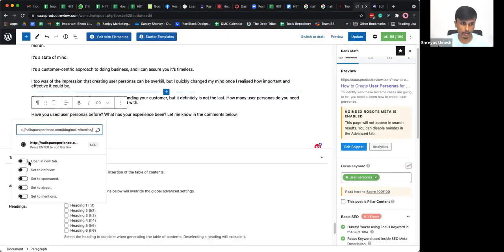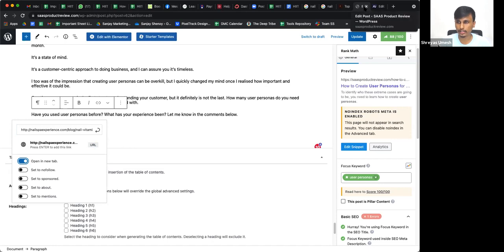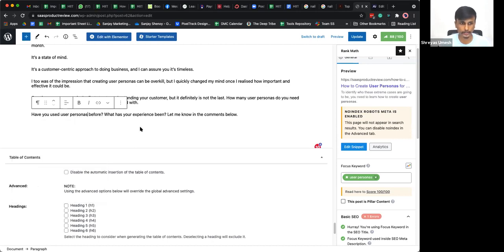Once you do that, if it is an internal link, you can turn this toggle off, which says open in a new tab. If it is an external link, you can click on this toggle so that people don't leave your website, right? Once they click on this link, a new tab opens up in your browser and people can open up external links. But if it is an internal link, you can turn this off, right? Forget about all of those other options here. We'll talk about it later. And then you can click on submit.